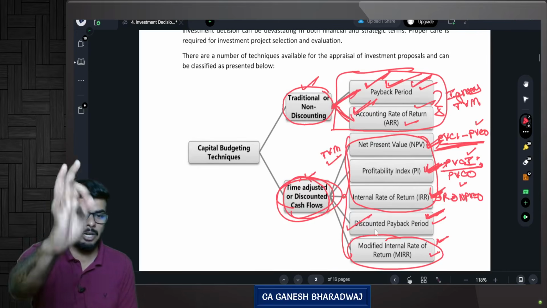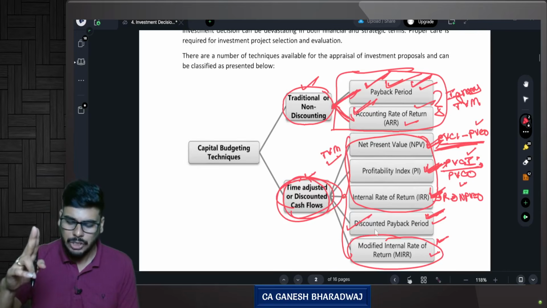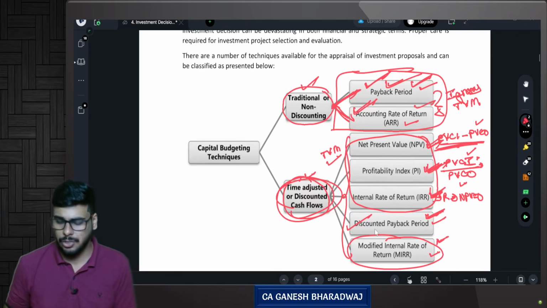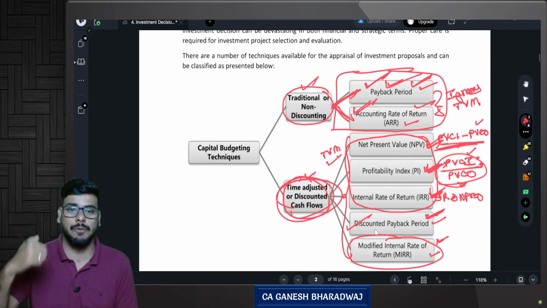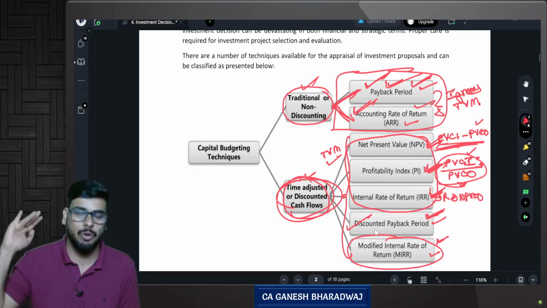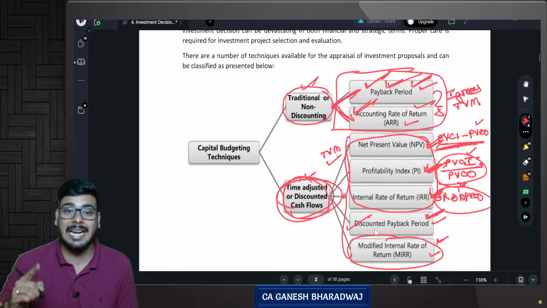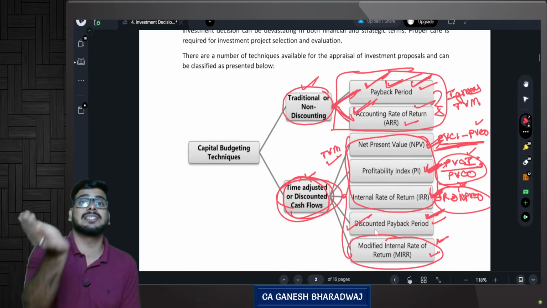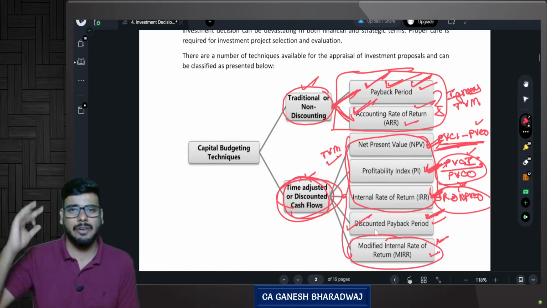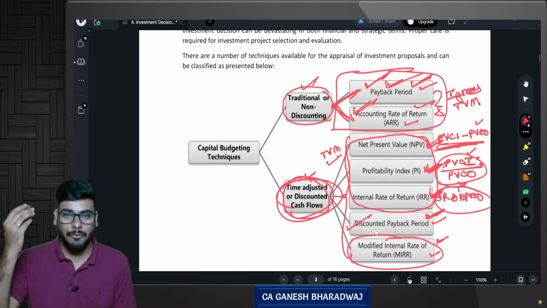NPV is nothing but present value of cash inflow minus present value of cash outflow. So if the NPV is positive, go for the project, else don't go for it. Profitability index is present value of cash inflow upon present value of cash outflow. If the profitability index is 1 or more, then you can go for it. IRR is the rate that makes my NPV equal to 0. What is the decision criteria? If your IRR is greater than your weighted average cost of capital, then you can go for this particular project.